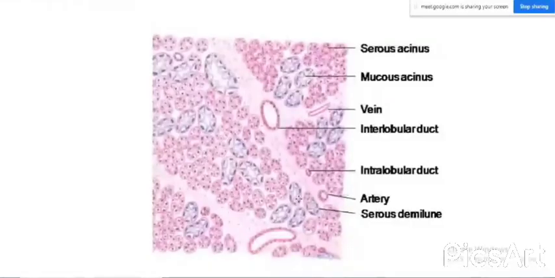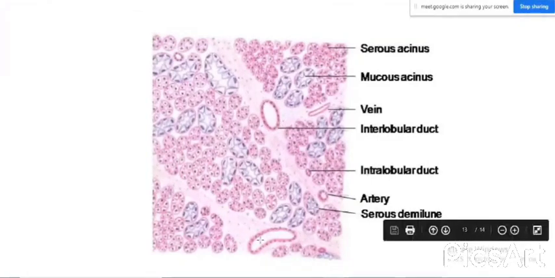Here you can draw the mucous acini like this, with larger cells and a larger lumen. All the other things are the same. You can see the connective tissue septum, and within it I have labeled the interlobular ducts. You can see the rounded opening of the interlobular duct, and interlobar ducts can be seen.